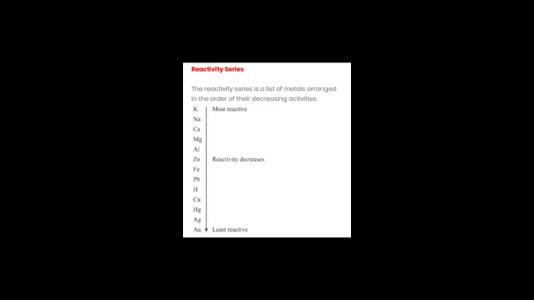See children, it's very clearly written over here how you have to go about this reactivity series. The few top metals in the reactivity series are the most reactive, and as we go down the series, the reactivity of these metals decreases. If you want to learn it, you can learn it by making a sentence. Just see, I'm giving you one example of how you can learn it in an easy manner.